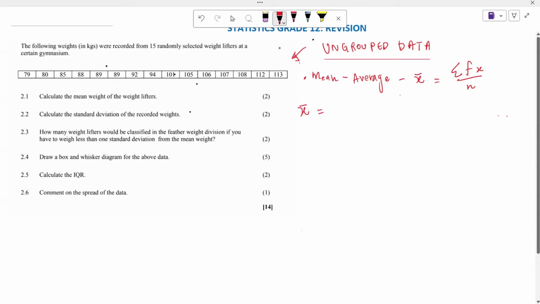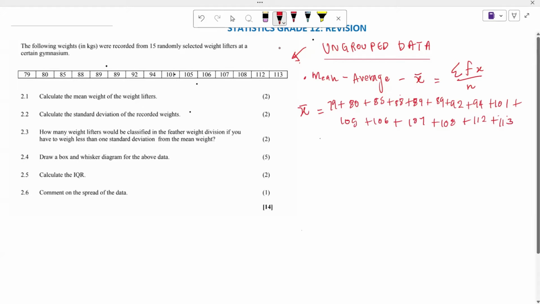the total of everything here. So it's going to be 79 plus 80 plus 85, plus 88, plus 89, plus 89, plus 92, plus 94, plus 101, plus 105, plus 106, plus 107, plus 108, plus 112, plus 113.